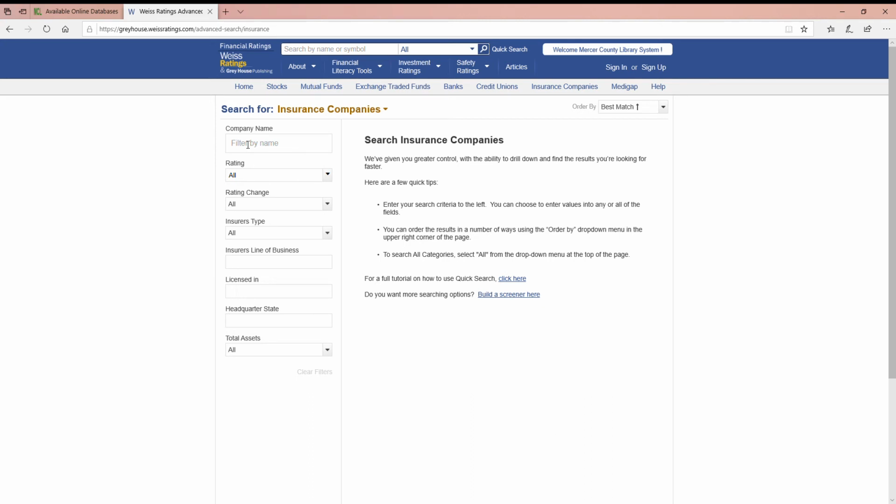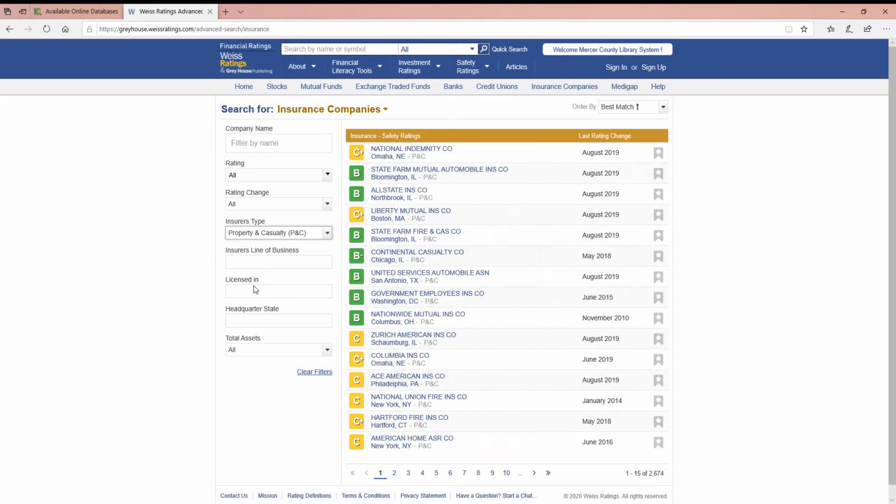You can sort by name if you know exactly the insurance company you're looking for, or you can go by rating, or you can do the insurance type. So if you're looking for health insurance, property casualty, which includes auto insurance, and life and annuity insurance, they are in here as well. So I'm going to look at the property casualty, and you can pick, or you can actually,